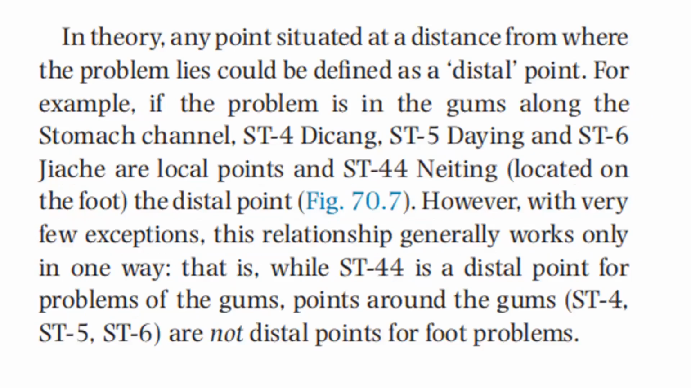For example, if the problem is in the gums along the stomach channel, stomach 4, stomach 5, stomach 6 are local points, and stomach 44 located on the foot is the distal point. However, with very few exceptions, this relationship generally works only in one way. That is, while stomach 44 is a distal point for problems of the gums, points around the gums, stomach 4, stomach 5, stomach 6, are not distal points for foot problems.